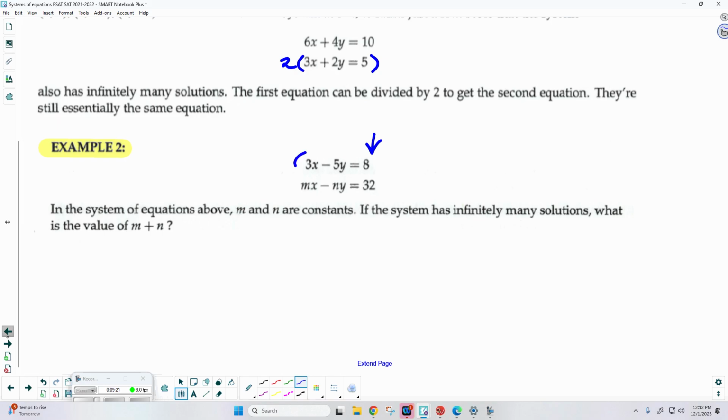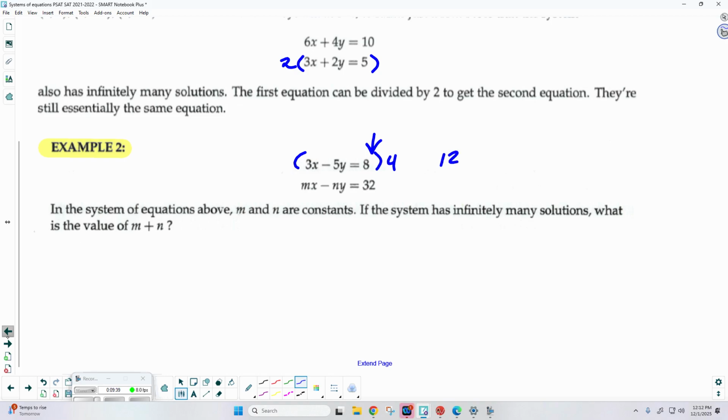So I could just multiply the top equation by what? 4. If you're feeling a little ambitious and you want to go fractional, you could divide that second equation by 4 and multiply by 1/4. Okay, you'd be working with fractions, but you're still going to get the same answer. Let's see what I'm going to get.